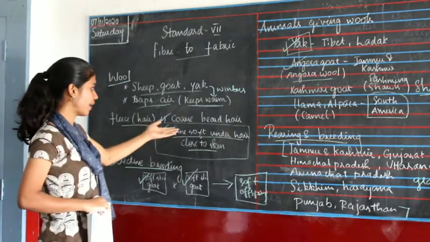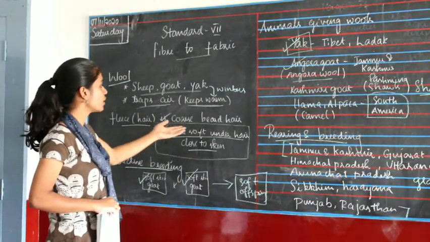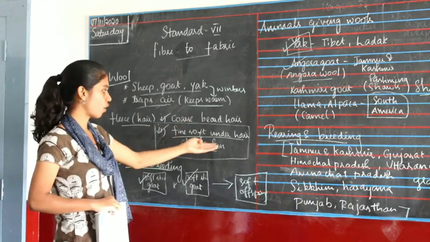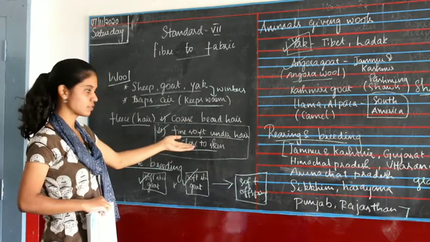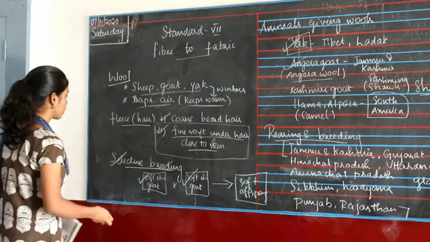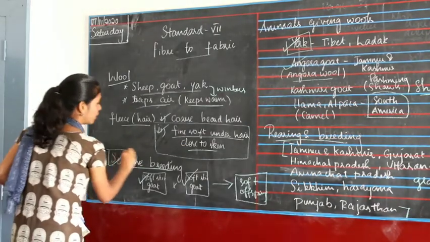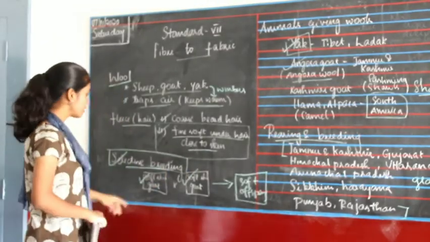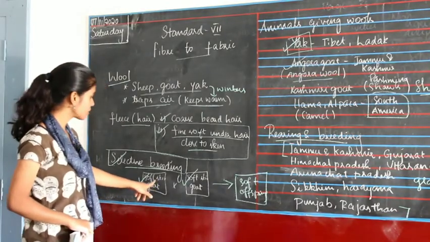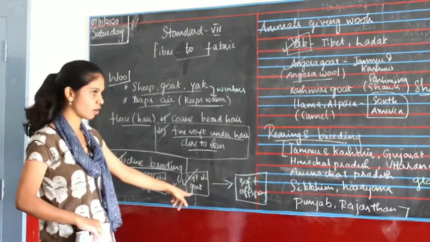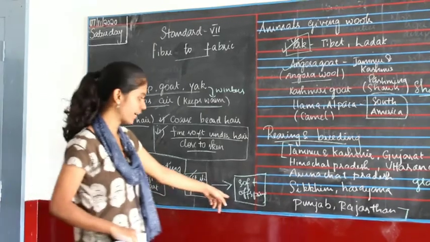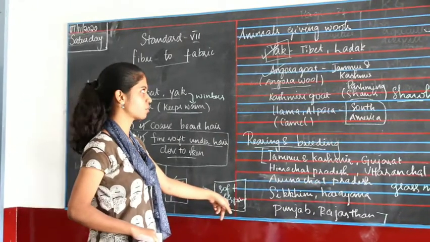There are two types of hair in wool: the first one is coarse beard hair and the second is fine soft under hair. We use the fine hair, so we use a process called selective breeding. In this, we are crossing a soft skin goat with a soft skin goat, where we get soft skinned offspring.